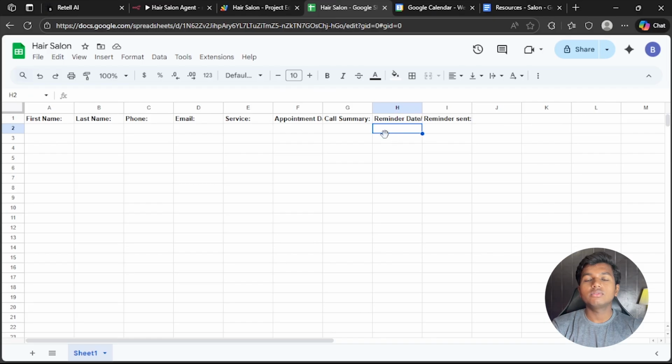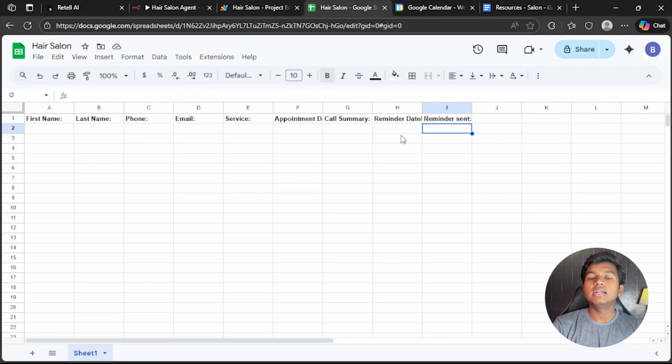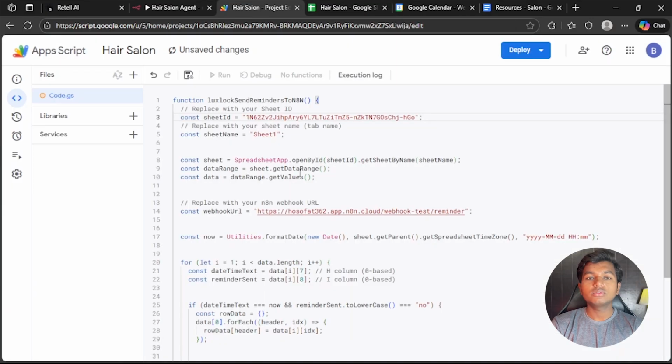Whenever time comes for the reminder date and the reminder sent equals no, it will send the information to our Retell AI voice agent, and it will mark this reminder sent as yes, so we know that the reminder was sent. So we have to save this in here, Control+S.